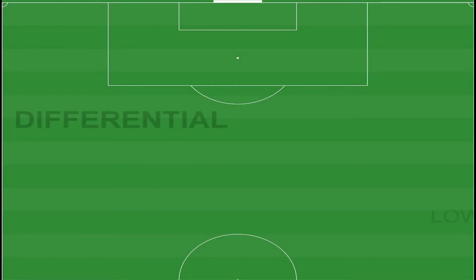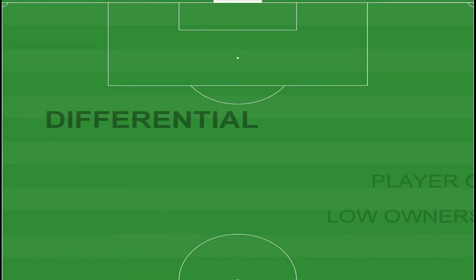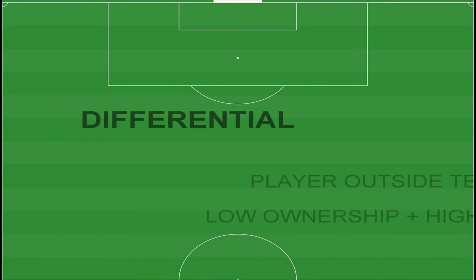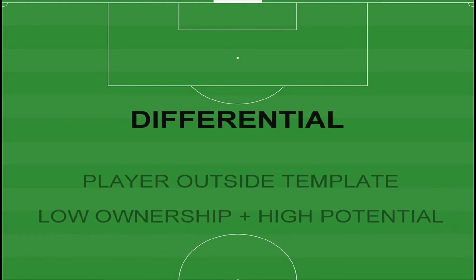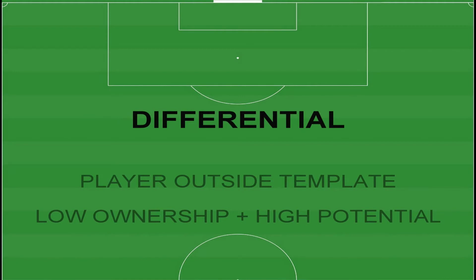There is also a counter theory of differential picks. The players who are not highly owned but have potential to score high points. The concept of this theory is to get more points than most of the managers by selecting a player outside the template, called a differential pick, who has low ownership but high potential. As an example, I will share two scenarios.